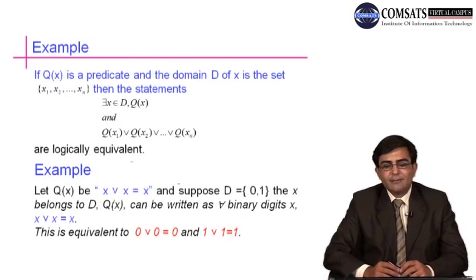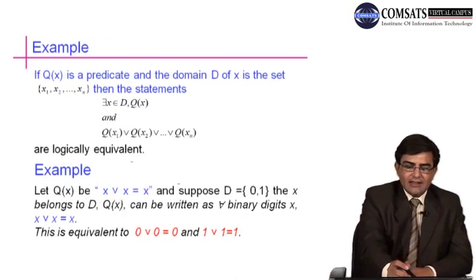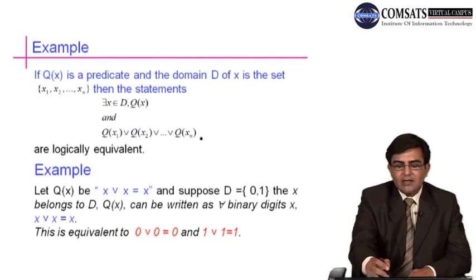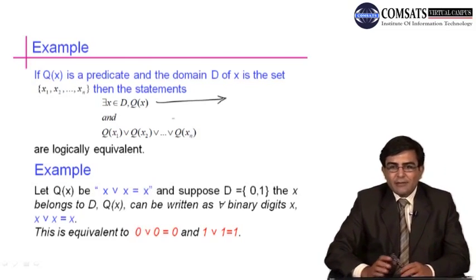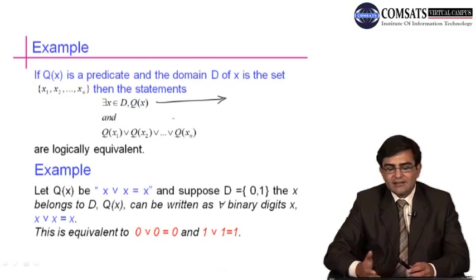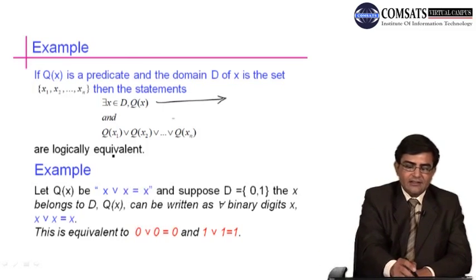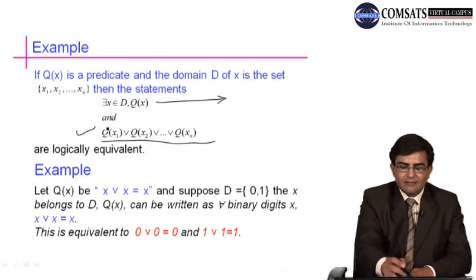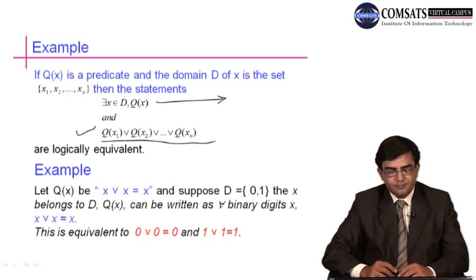Similarly, if q of x is a predicate and the domain D of x is the set x1, x2, and so on to xn, then the statement there exists x belongs to D such that q of x, and q of x1 or q of x2 or so on q of xn, are logically equivalent. This statement means that for some x, q of x is true, means there exists some x belongs to D in the domain such that q of x is true. Or we can say this whole statement will be true if at least one of q of x1, q of x2, q of xn is true. So logically these two statements are equivalent.